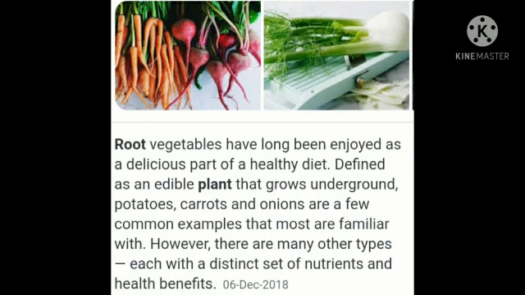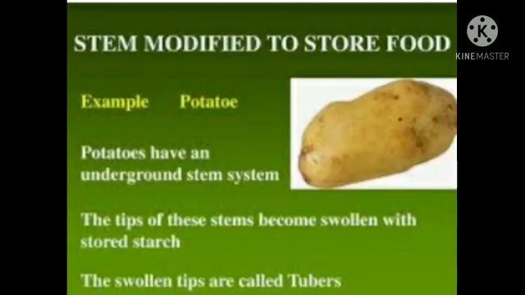Root vegetables have long been enjoyed as a delicious part of a healthy diet, defined as an edible plant that grows underground. Potatoes, carrots, and onions are a few common examples that most are familiar with. However, there are many other types, each with a distinct set of nutrients and health benefits.